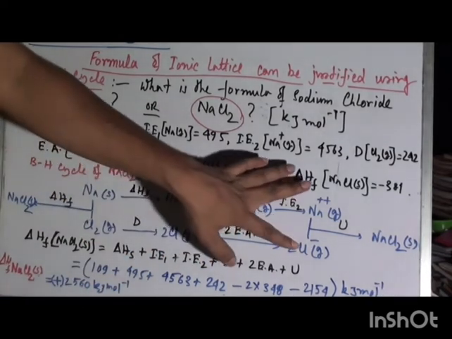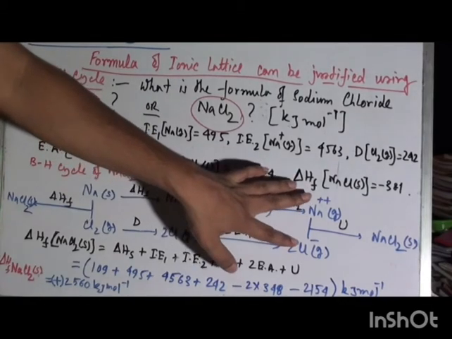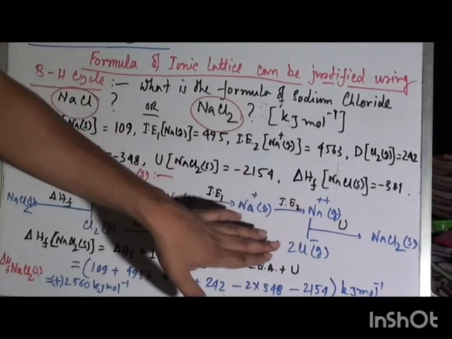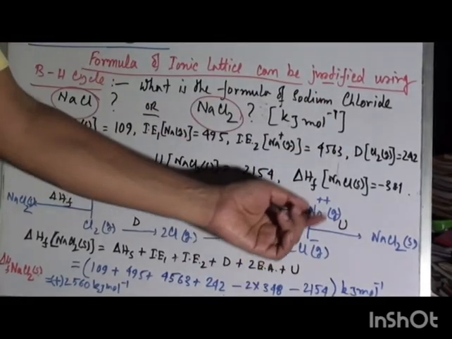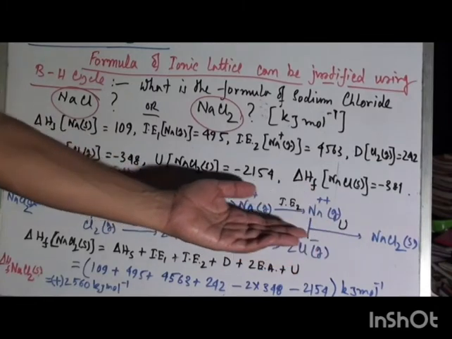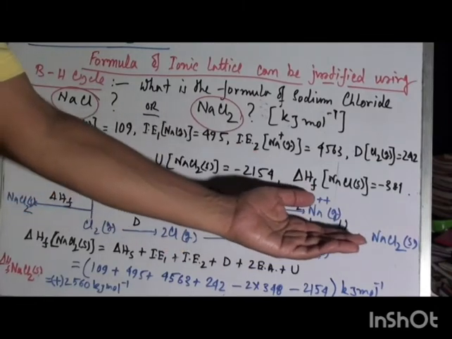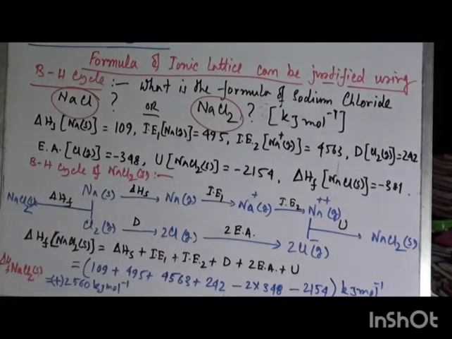Then combining this Na2 plus and 2 Cl minus in gaseous state, producing NaCl2 solid, and the term involved is nothing but the lattice enthalpy of NaCl2 solid. And on the left side we directly combine sodium solid and chlorine gas to produce NaCl2 solid. The corresponding term involved is the formation energy of NaCl2.